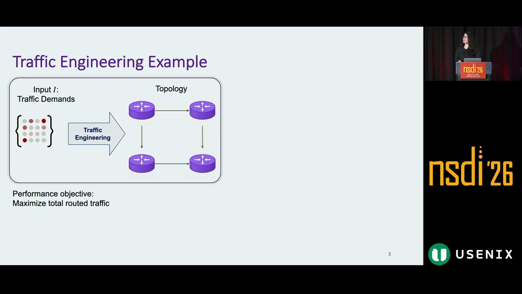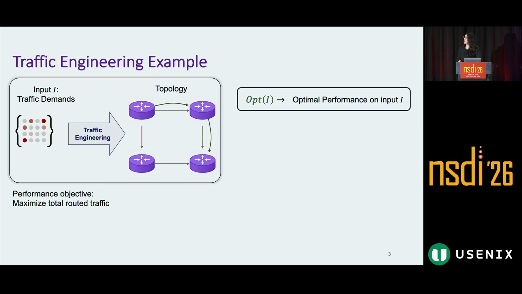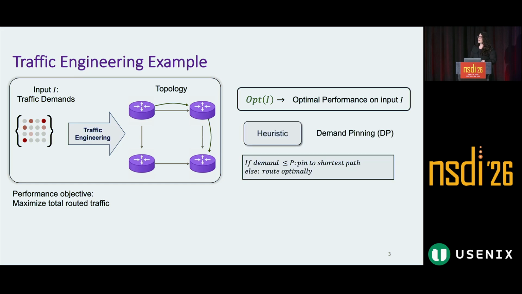In traffic engineering, the inputs, denoted by I, are traffic matrices. The performance objective is to maximize the routed traffic on a network. The optimal solution is slow at scale. We show optimal performance on input I with opt of I. In practice, people run heuristics.